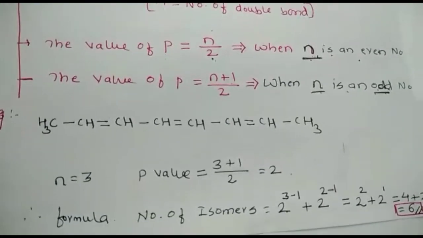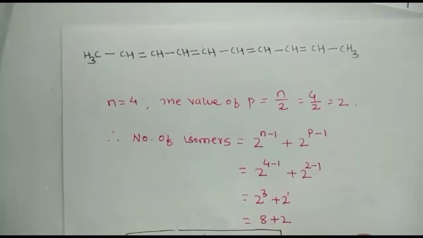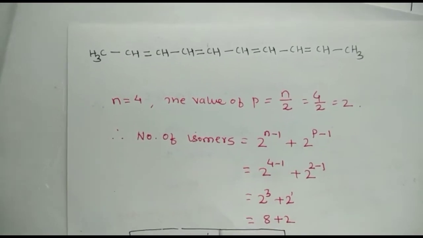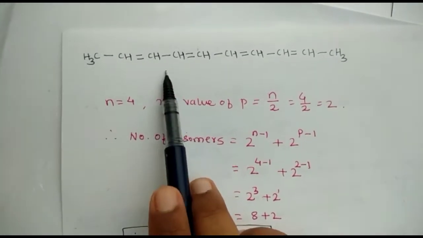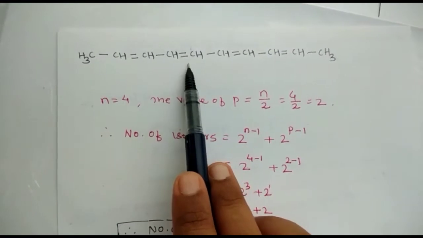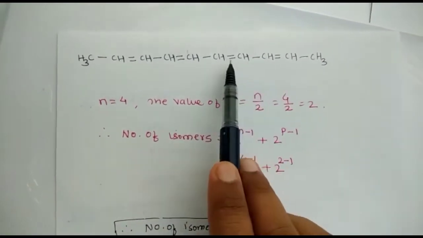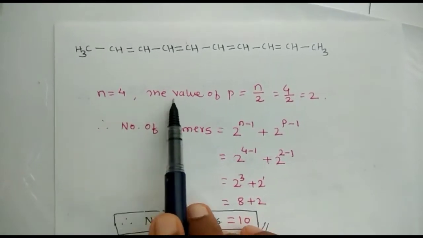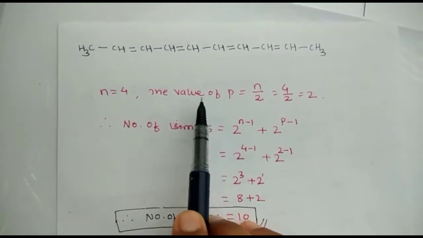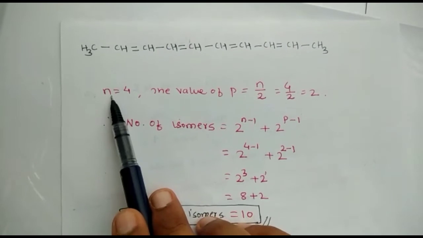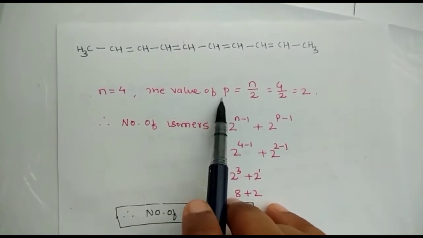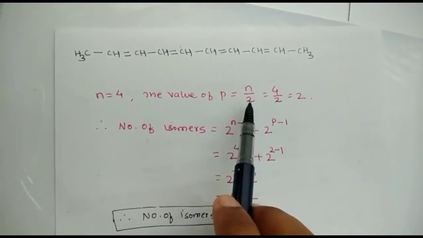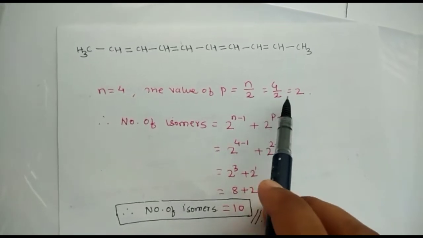6. Okay, so next one. See, in this compound, the total number of double bonds are, see, 1, 2, 3, 4. The value of n is an even number. Okay, so n is equal to 4. The value of p should be calculated. If the value of n is even, then p should be taken as n divided by 2. Total number of double bonds are 4, 4 divided by 2, you will get 2.